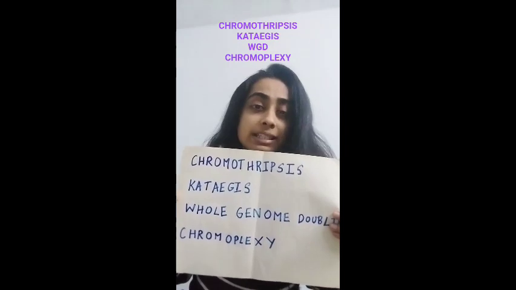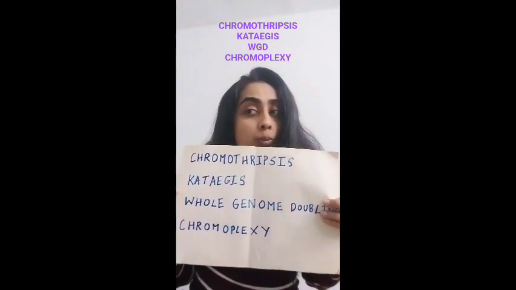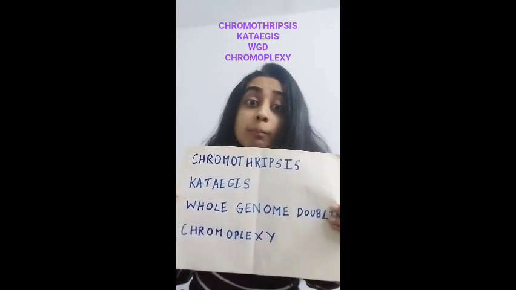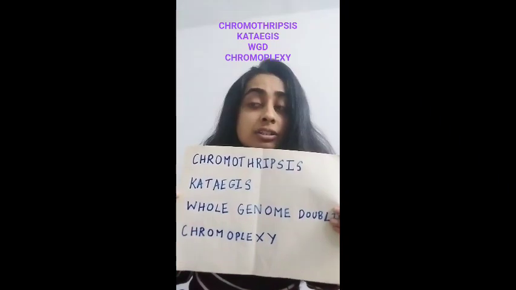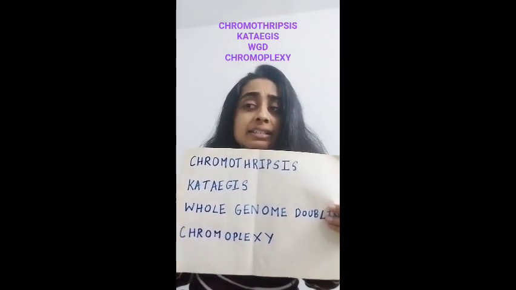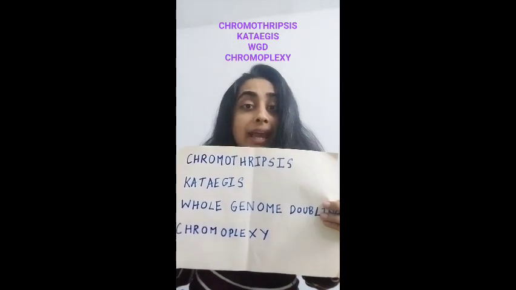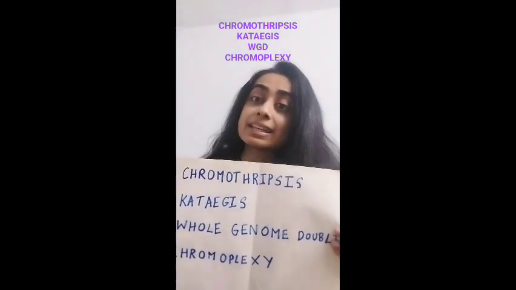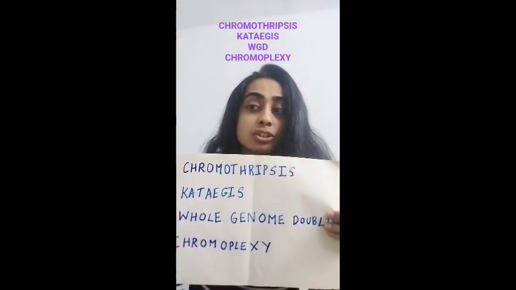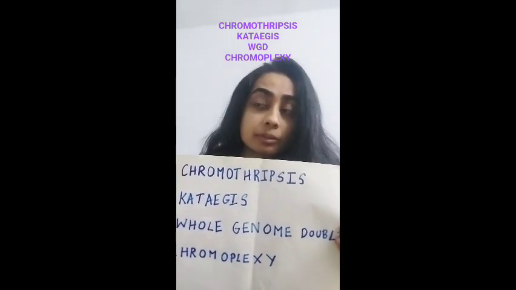So an analogy or an example to explain each. In chromothripsis, one book explodes into hundreds of pages. In kataegis, ink is spilled on one of the pages. In whole genome doubling, every book gets copied twice. And in chromoplexy, pages from 5 books get mixed together.